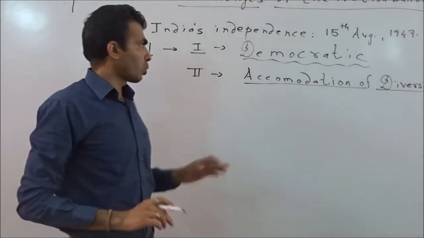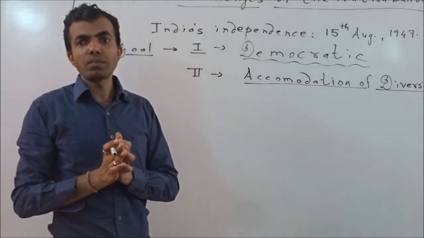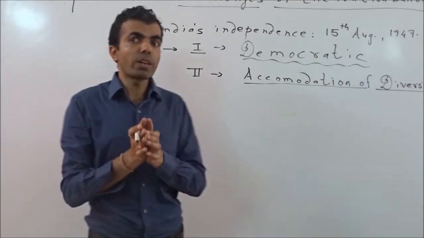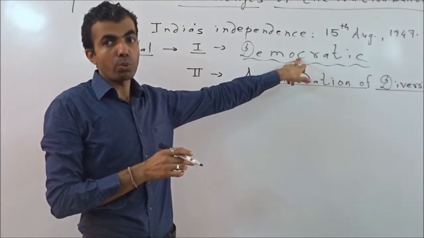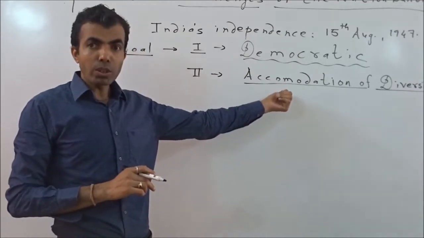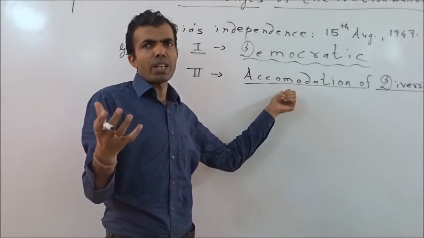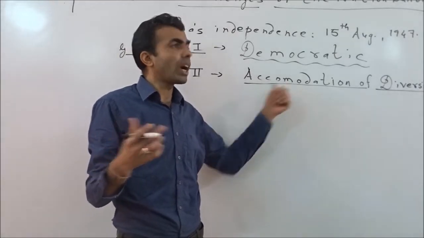Clear? So the first goal of all the leaders, regarding what kind of nation they wanted to make, was that it should be democratic. Second, all types of diversity, may they be of religion, community, regions, or any other type, should be accommodated.